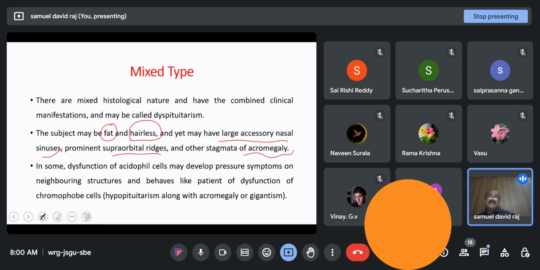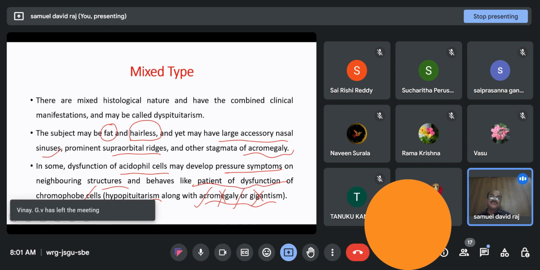In some, dysfunction of eosinophil cells may develop pressure symptoms on neighboring structures and behave like a patient with dysfunction of chromophobe cells also. Thus, actually, hyperpituitarism leads to acromegaly or gigantism because it is having an impact on adjacent cells. It is also showing what we call hypopituitarism, where gigantism and acromegaly should not be associated, but these are associated as it is having impact on the neighboring tissues. That is the reason why we call this the mixed type.